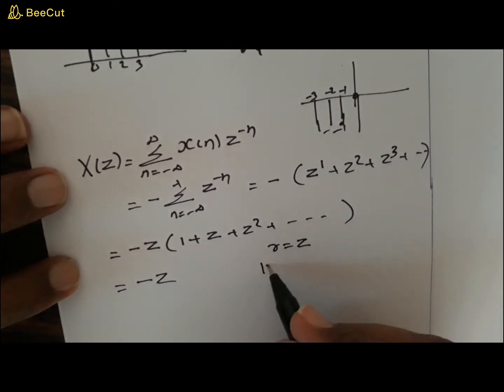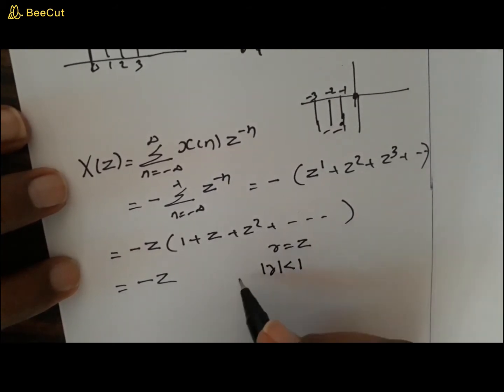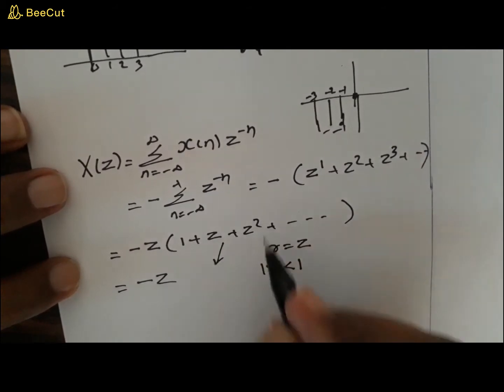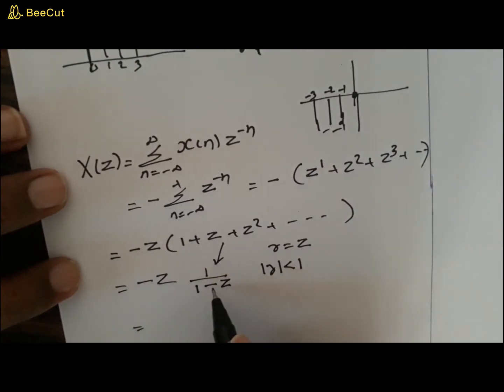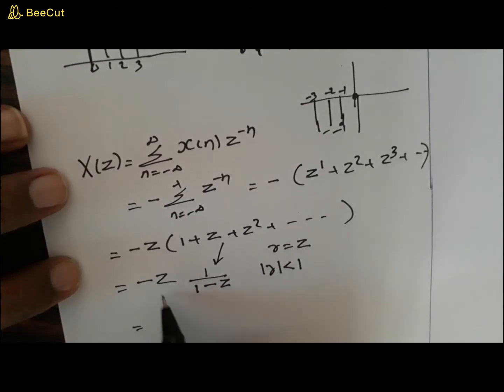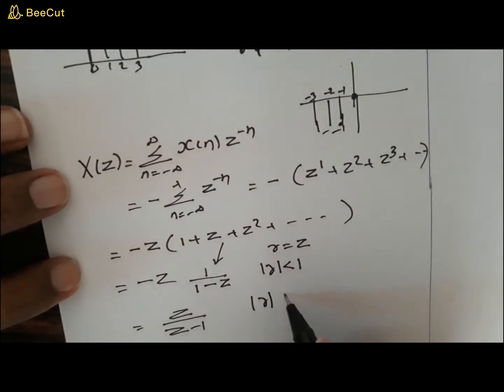Now if you assume mod z is less than 1, this geometric series converges to a value 1 by 1 minus z. Taking the negative sign here, the negative cancels, so that this becomes z by z minus 1, for mod z less than 1.